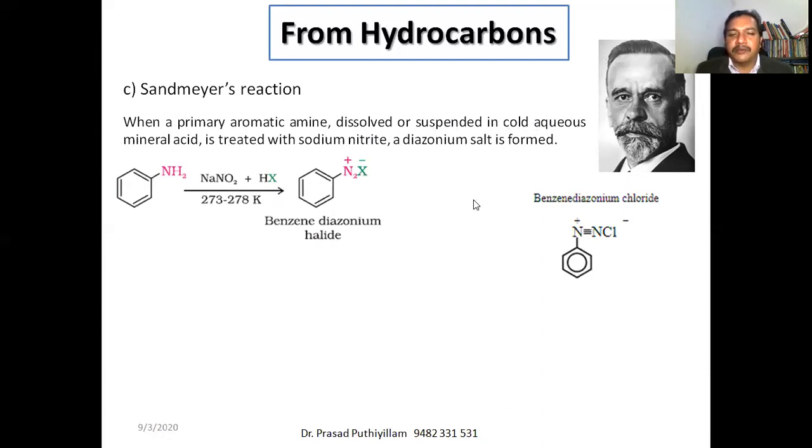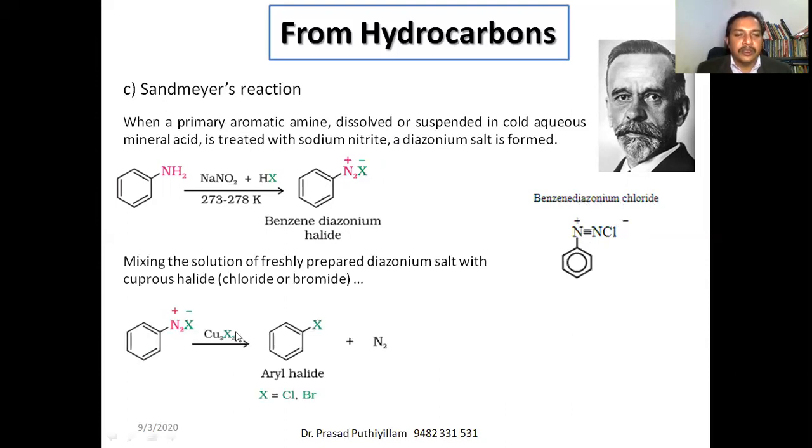So for example, if the halogen is chlorine, you will get benzene diazonium chloride. The diazo group, N triple bond N, is represented here, with nitrogen having a positive charge and the halogen having a negative charge. Now the reaction is not over here. Then it is further mixed with Cu2X2, that is cuprous halide, cuprous chloride or cuprous bromide. It will be converted into the corresponding aryl halide or halobenzene, and nitrogen gas will be released. So for chlorine and bromine, Cu2X2 is required.